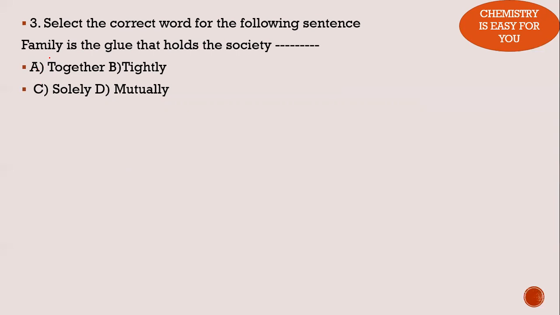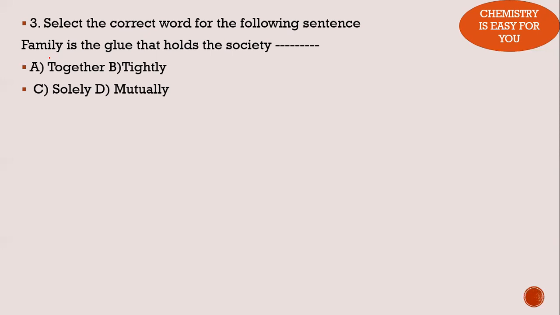Does it give some meaning? Yes. Why? Because a glue is something that sticks things that are broken apart together. Mutually means it is separately, solely means alone, and tightly is not something glue is used for. It is to hold something together.